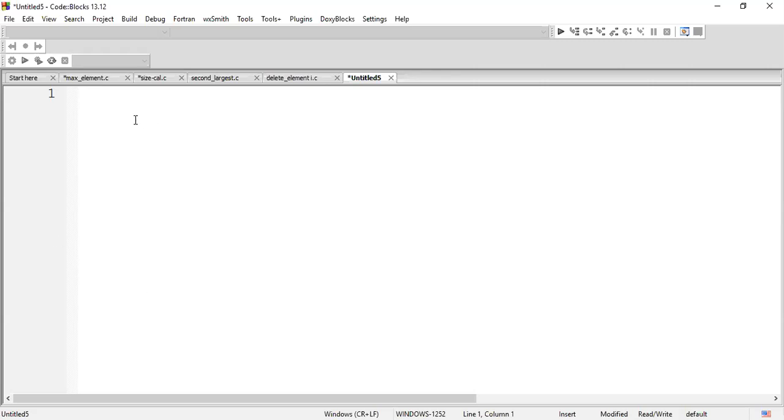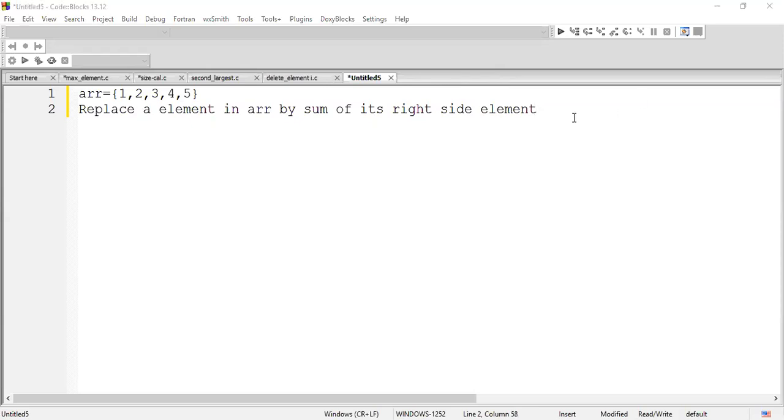Okay. So let us assume this is the array. Let's take the scenario. There is an array with the values 1, 2, 3, 4, 5. This question is all about replacing each element in the array by the sum of its right side elements. This is the question. So if I take this array, your resultant will be like this.